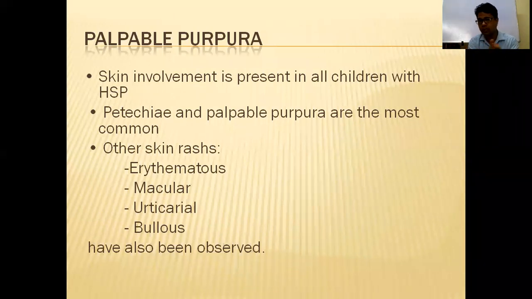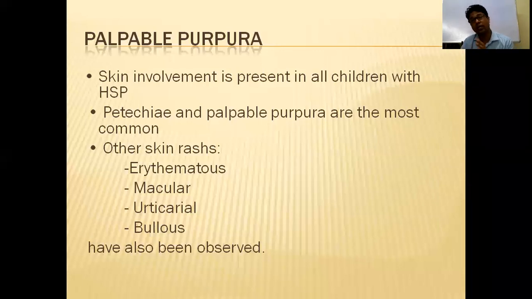So what is the difference between petechia and purpura? Petechia is reddish color and less than 5 mm. Purpura is pinkish color and more than 5 mm. Again, purpura is of two types: non-thrombocytopenic purpura and thrombocytopenic purpura. Here HSP is non-thrombocytopenic. Why? Because in non-thrombocytopenic purpura, the platelet count is normal. Because of inflammation or damage to the vessels, you get purpura. That is called non-thrombocytopenic.